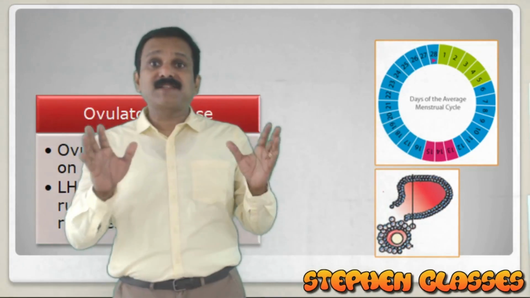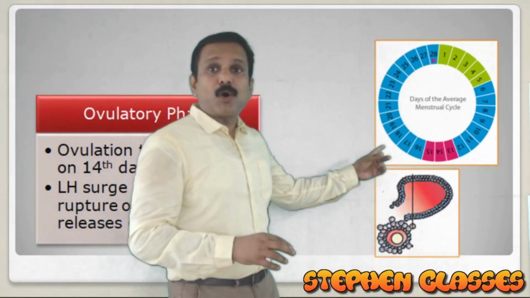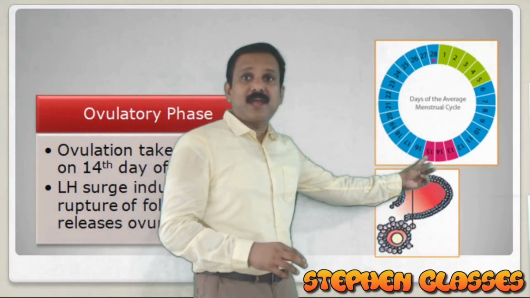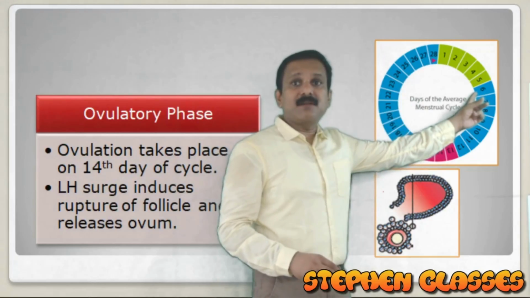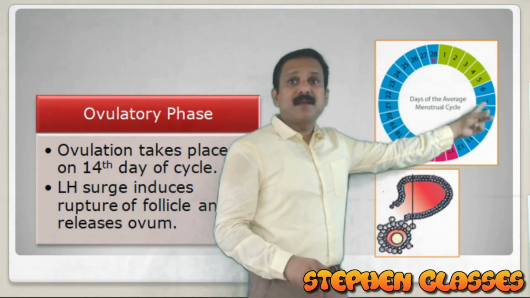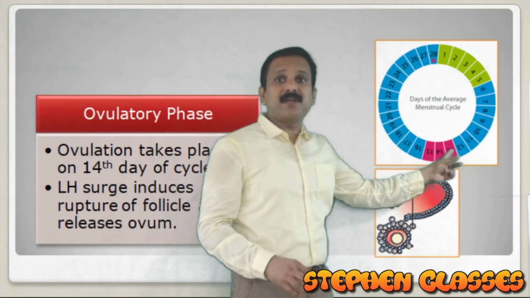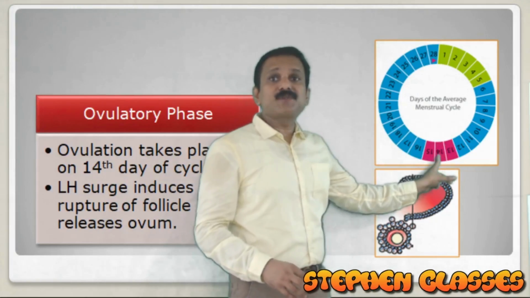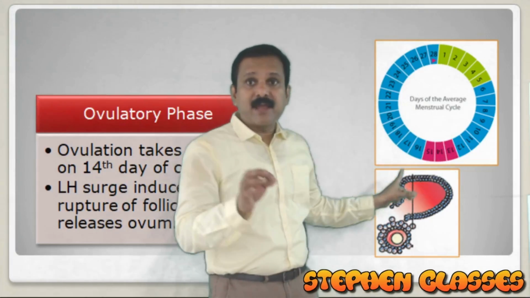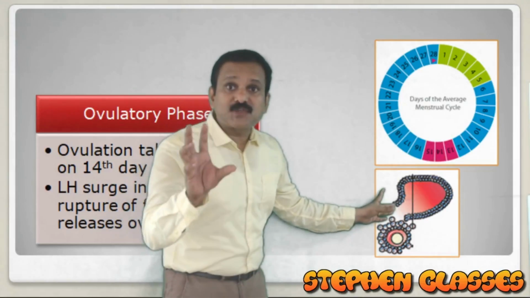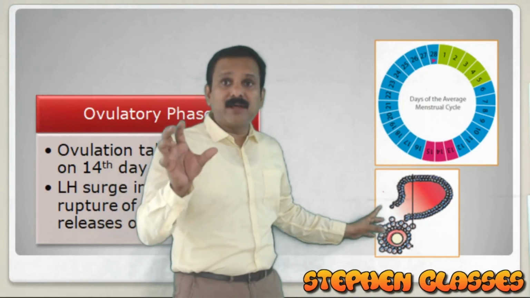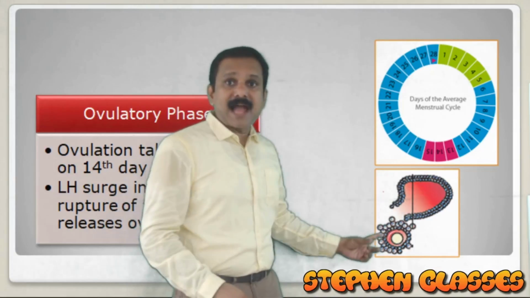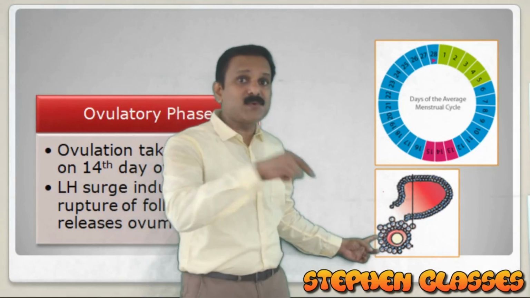Which is the next phase of the menstrual cycle? That is the ovulatory phase. We have explained the menstrual phase, and the proliferative phase is over. Now there is ovulation. On the 14th day, you can see the rupturing of the follicle. The Graafian follicle will rupture and release the secondary oocyte.